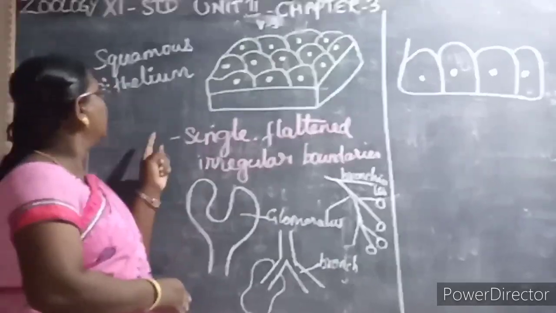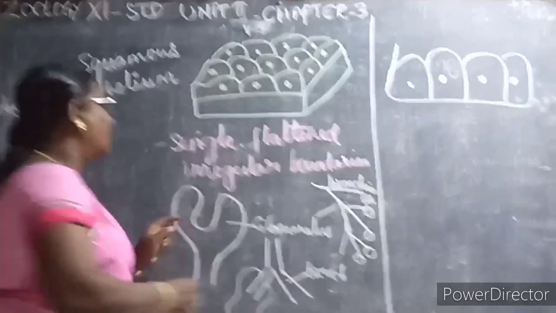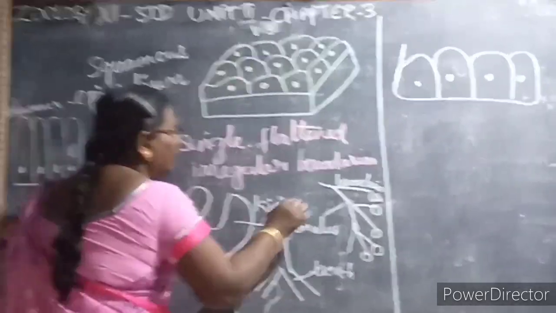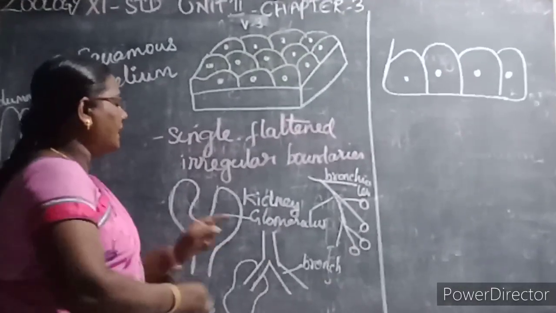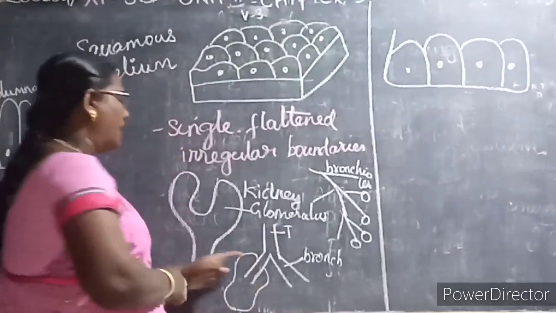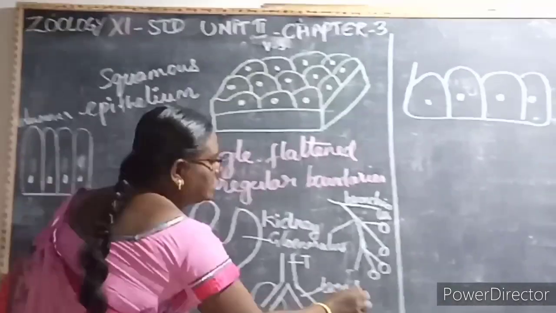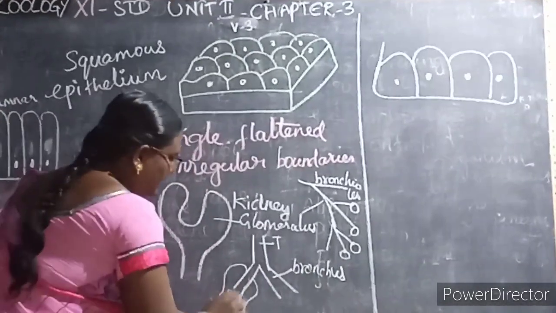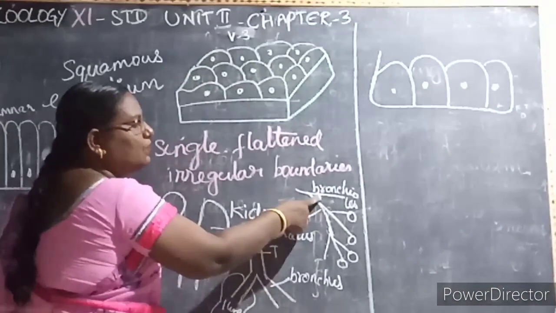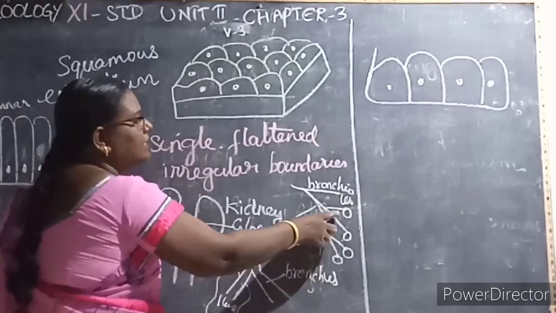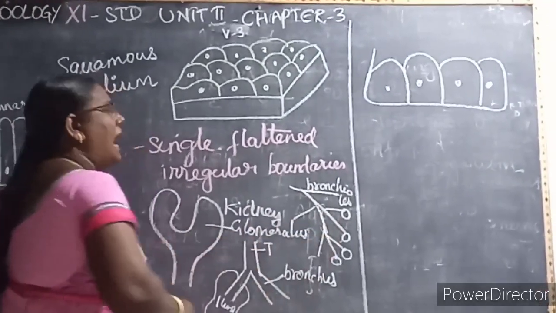So where can you see the squamous epithelium? In the glomerulus of the kidney, then a second one in the air sacs of the alveoli. The trachea divides into 2 branches, that is called what? Bronchus. When this bronchus enters the lungs, it divides into many branches, called what? Bronchioles. These bronchioles end with the air sacs or alveoli.